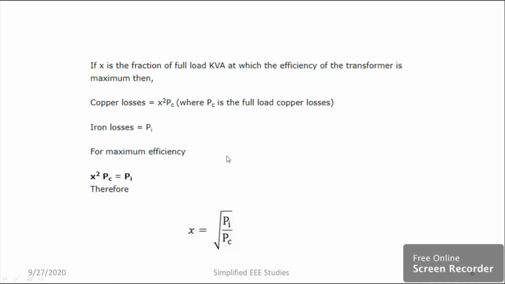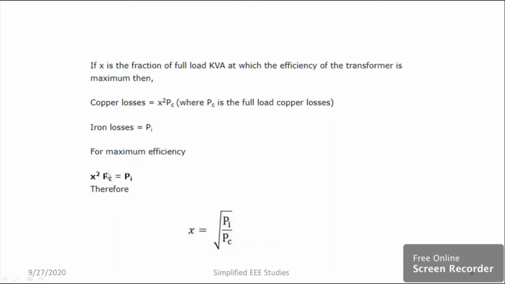Similarly, I can make out one more relation, that is copper loss equal to x square into Pc. What is x here? x is the fraction of full load kVA at which efficiency of the transformer is maximum. So Pi is known as iron loss. You can equate x square Pc, which belongs to copper loss, with Pi, the iron loss. x square Pc equal to Pi.